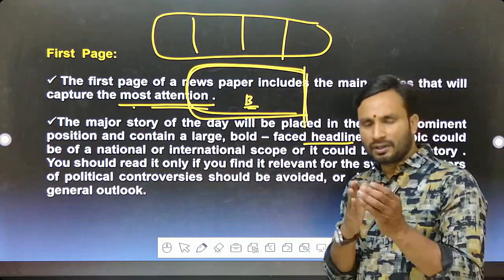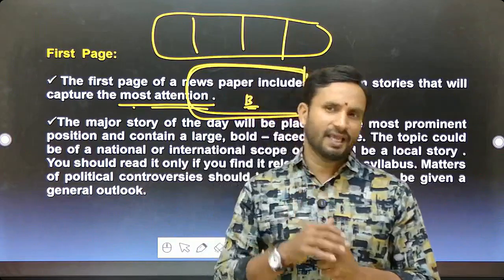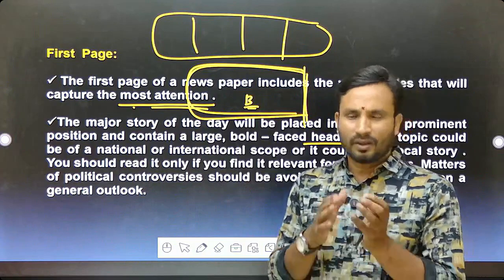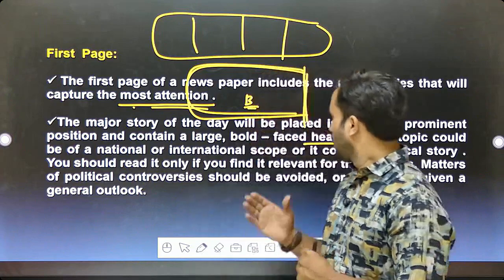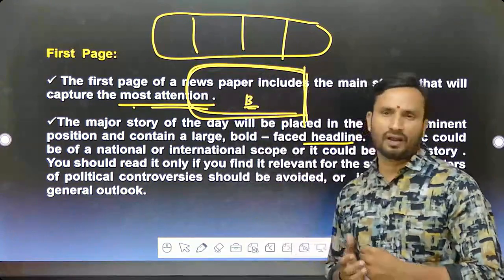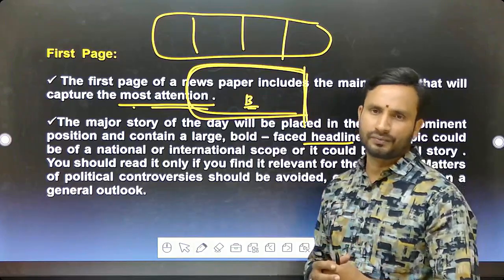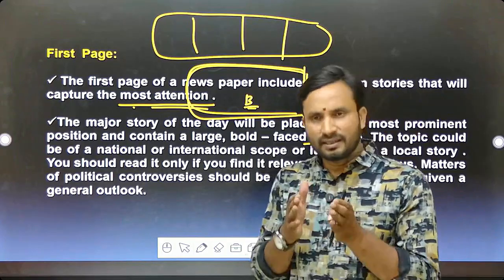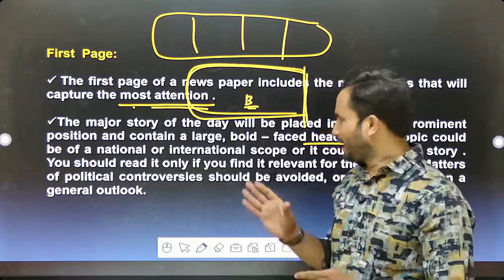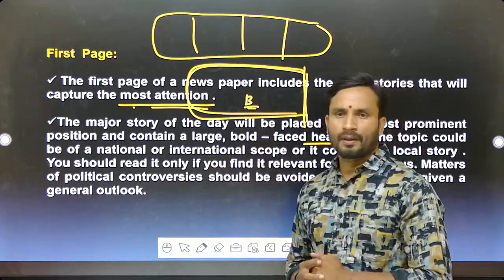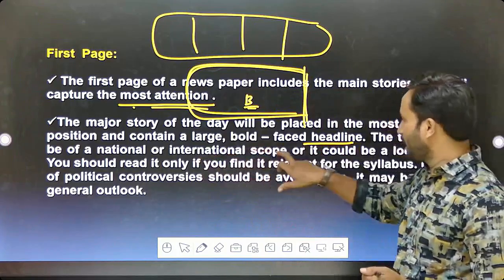For example, the issue I told you already, the Israel, USA, and Iran war. What are the main reasons behind this? What is the situation of Iran and all these things? What are the background reasons for this? Is it a sporadic event, or did it periodically come to this position? How did it go? That is the topic of national or international scope.